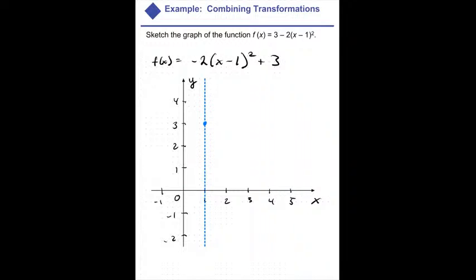So if we go 1 to the left, we're at 1. That means if we go 1 to the right, we're also at a y value of 1. What happens if we do 3? That's going to be 2 squared is 4, negative 8. I think 3 goes off of our chart, right?